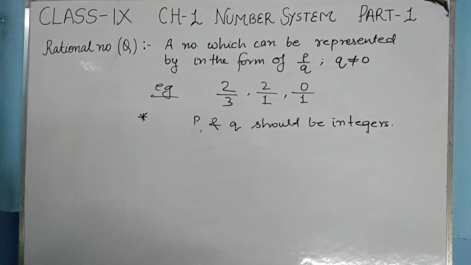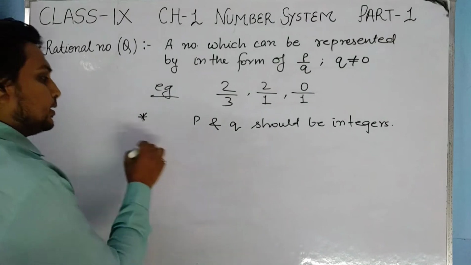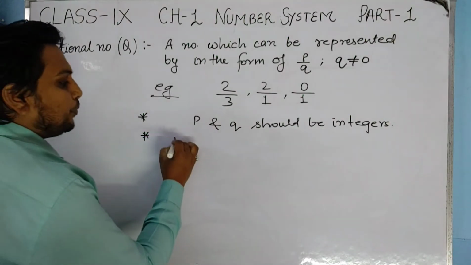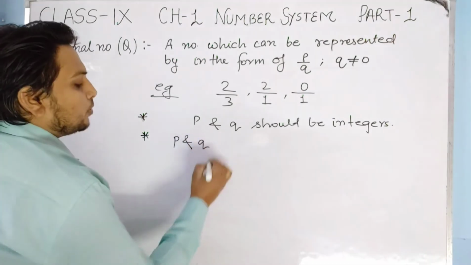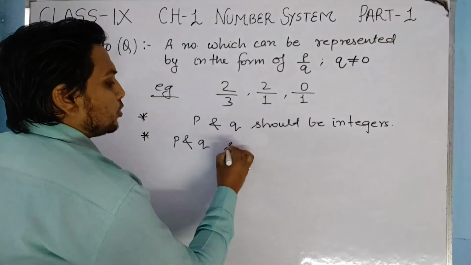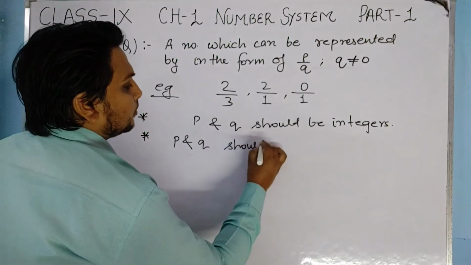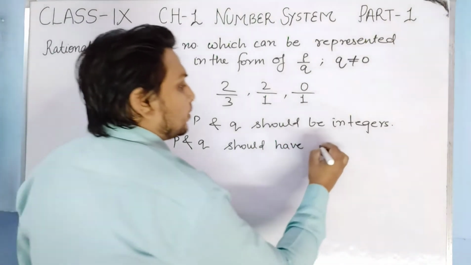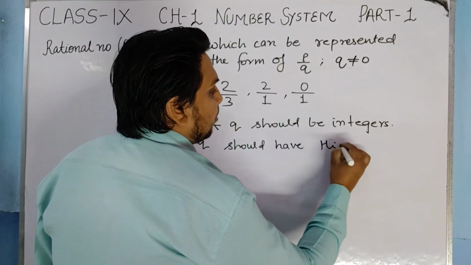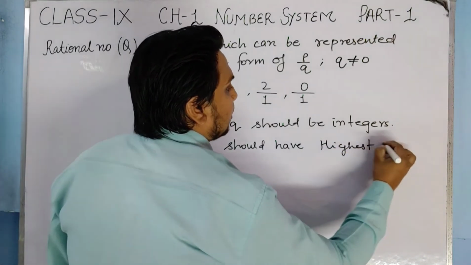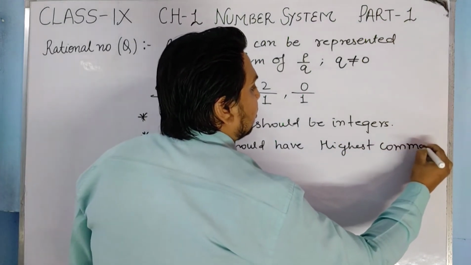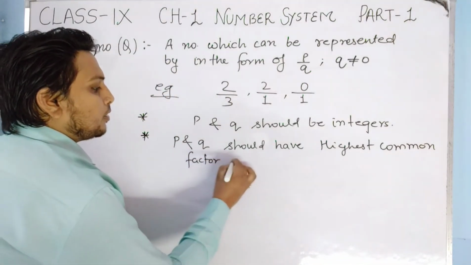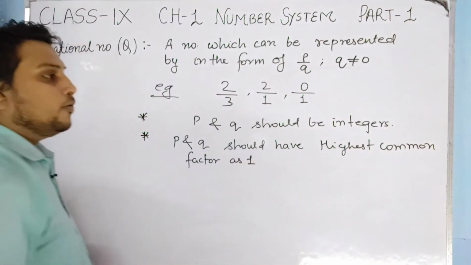And one more thing we can say about rational numbers, that P and Q should have the highest common factor as 1. What does it mean?